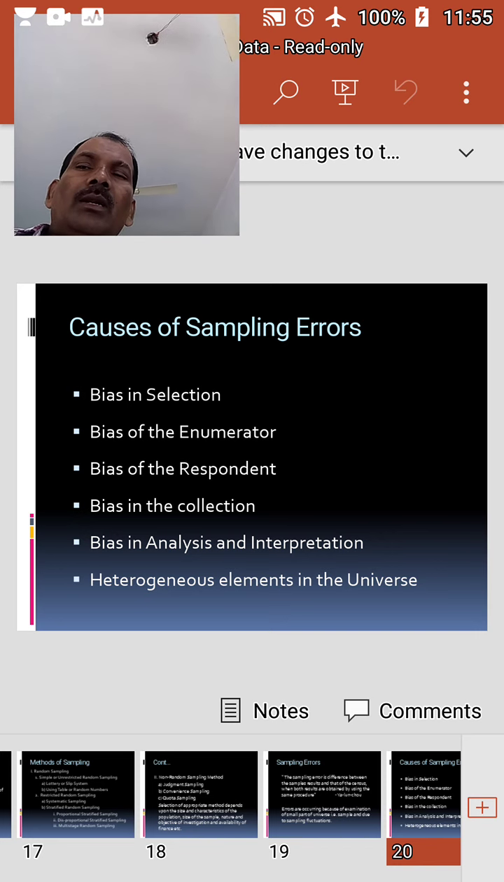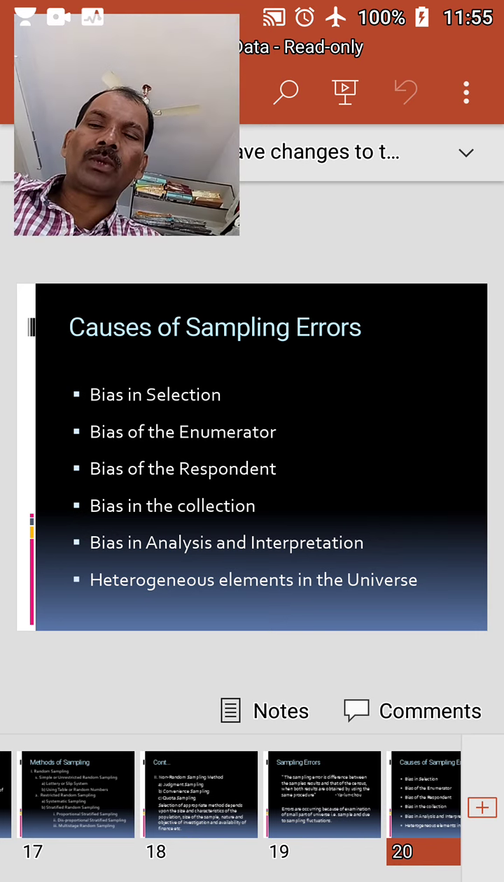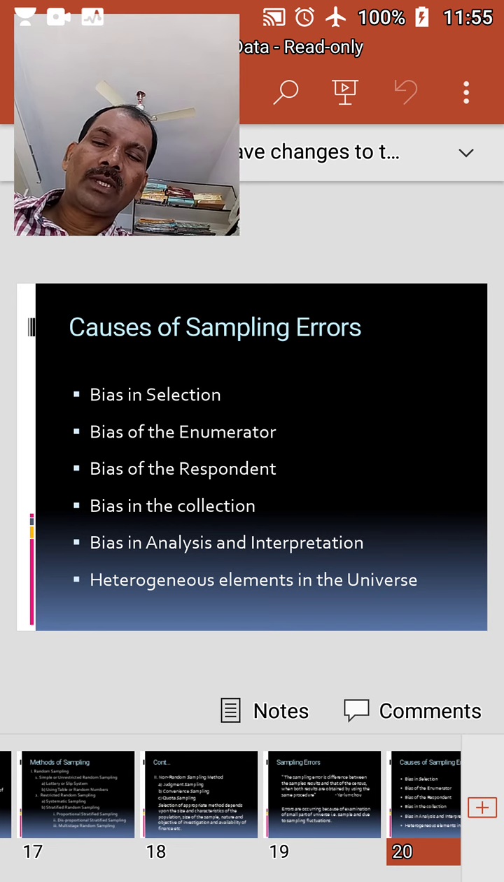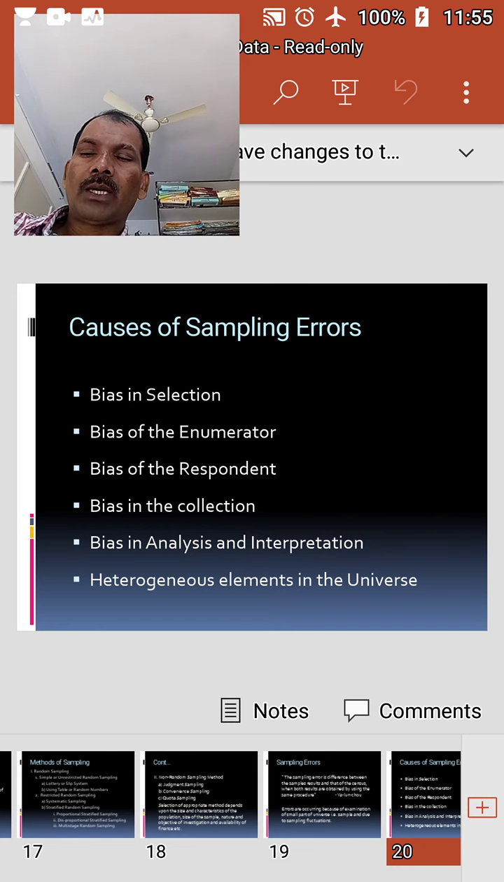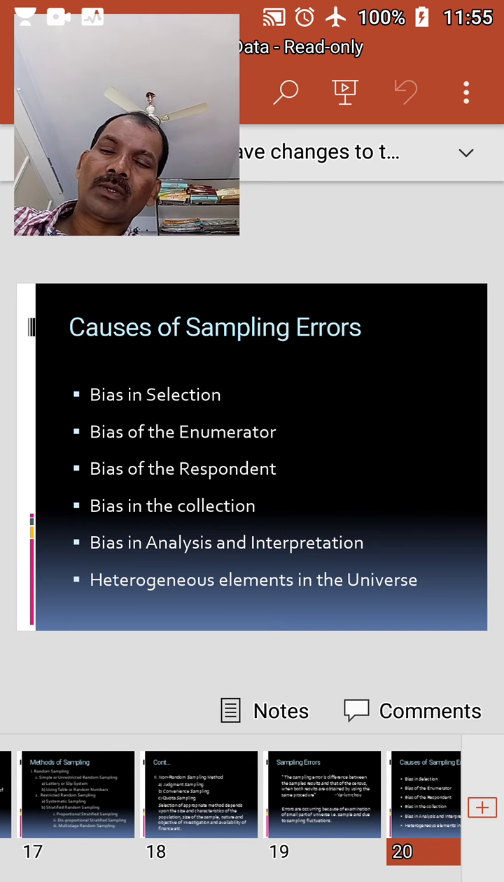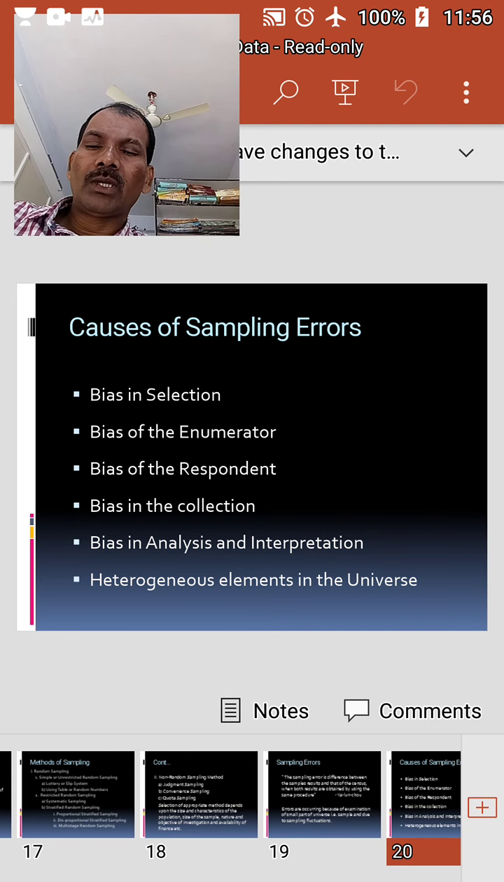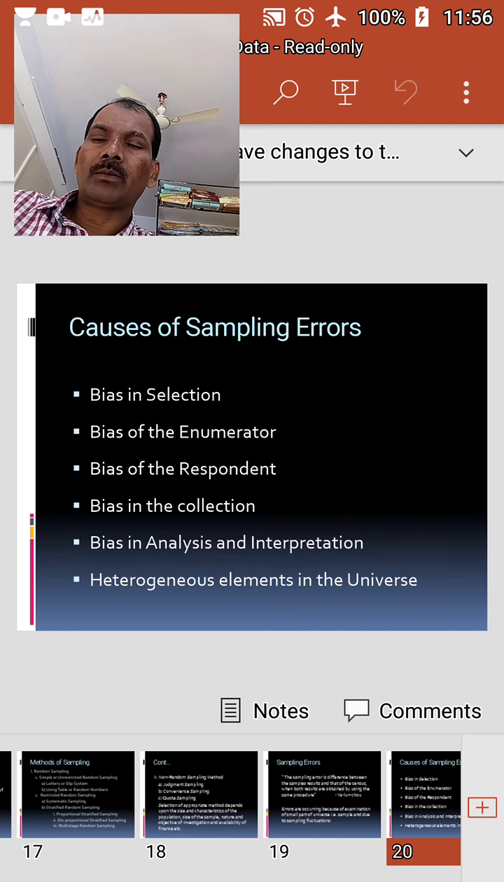Bias in the collection. Errors may crop up due to the bias of the investigator in the collection of data. This bias may result from faulty selection of the problem, ambiguity in the definition of nature and scope, wrong hypothesis, an ill-designed questionnaire or schedule, lack of adequate training of the investigator, biased nature of the investigator, poorly designed, planned and framed schedules, etc. These errors can be minimized by adopting an appropriate statistical plan of investigation.